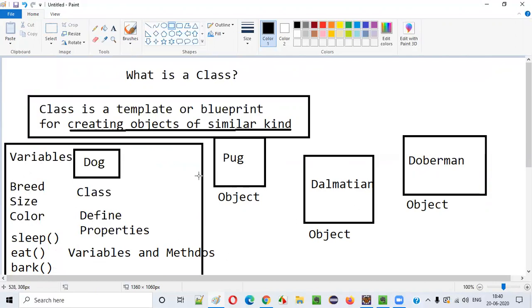How we can create this kind of real-time objects in Java programs. Let me show you so that you can understand what exactly is a class. Before I practically show you, let's revisit this slide. That is, class is a template or blueprint, using which we can create objects of similar kind. Here, Pug, Dalmatian, and Doberman are different objects of similar kind. They are related to the dog type.